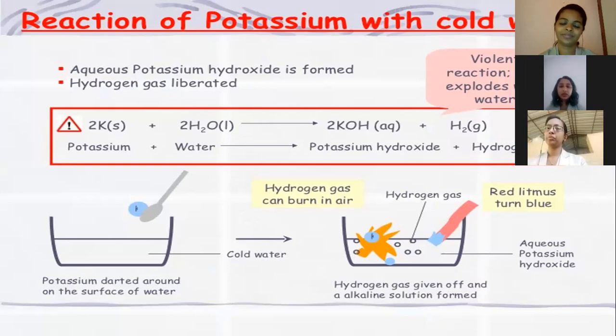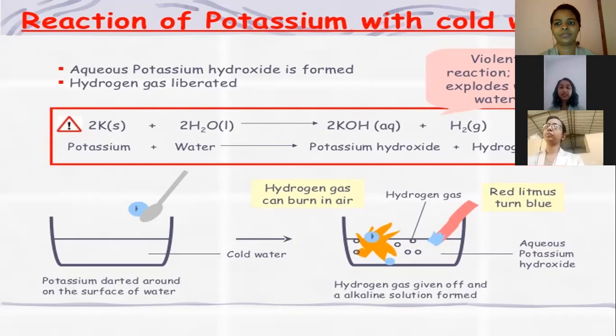You can see that potassium floats on the surface of water, and hydrogen gas is formed, and it can be burned. If you bring something burning over it, it will burn because of the liberation of hydrogen gas. Red litmus changed to blue.